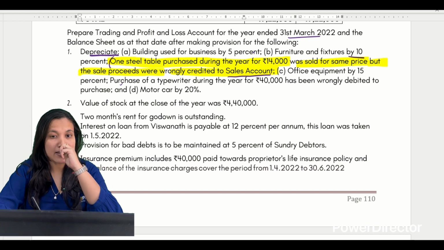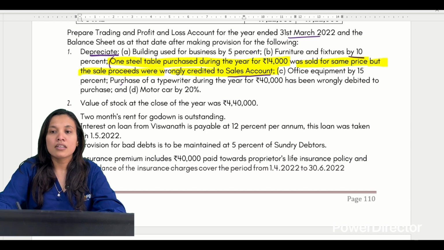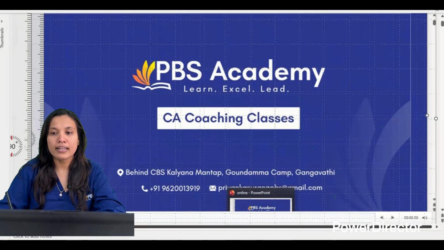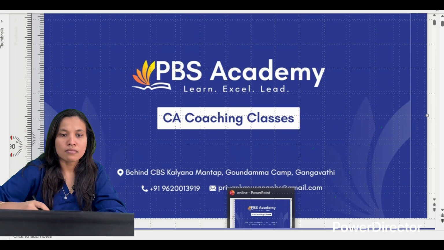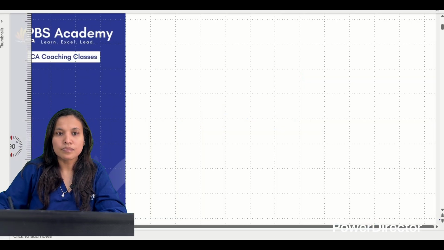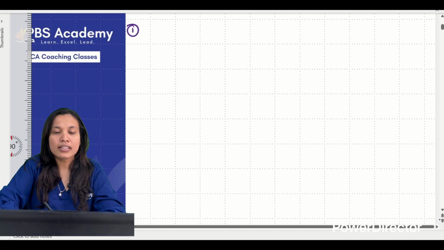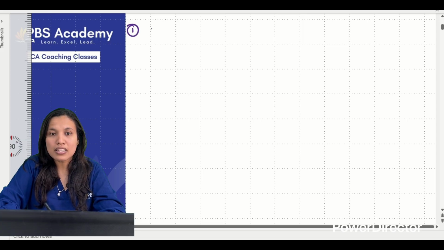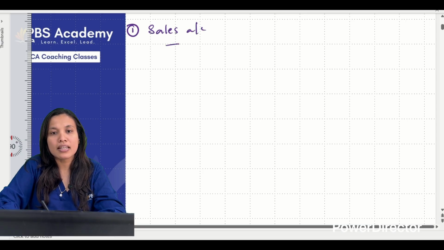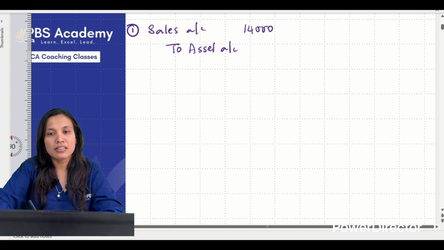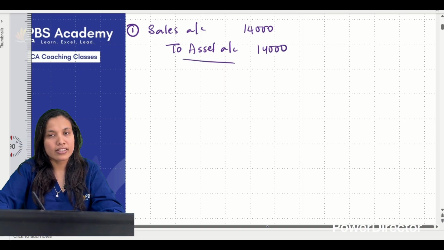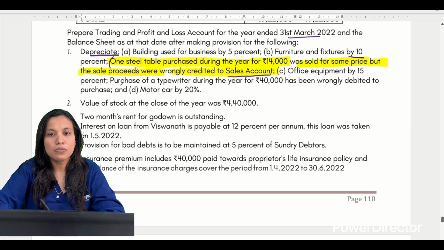So what will be the rectification entry for this particular one? Okay, let me write it here. The first rectification entry: it was wrongly credited to sales. That's wrong. It should not go to sales, but what should be credited? So the rectification entry will be sales to asset account. The price of the table was 40,000. So this is my first rectification. Second, let us go to the second one.